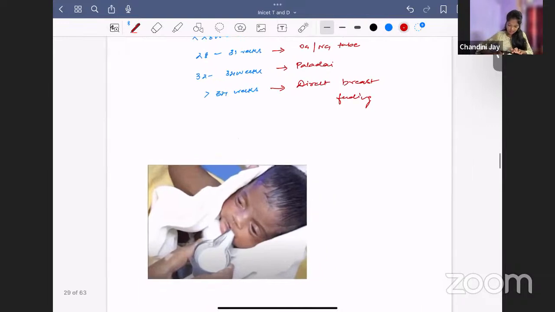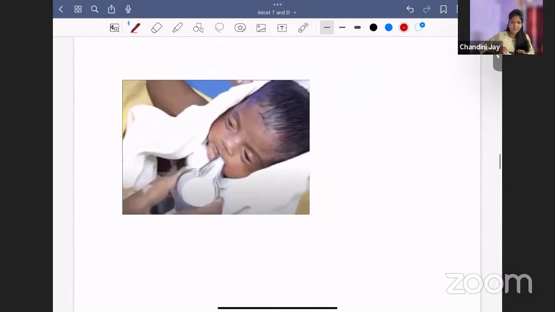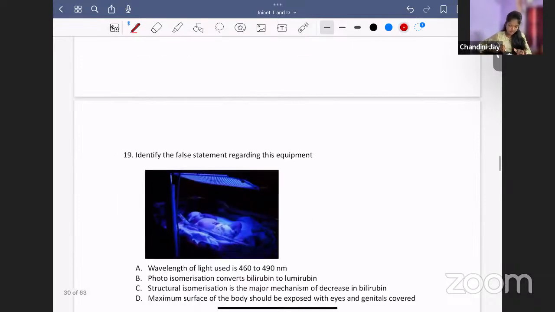Can you see what this is in the image? You would have seen this. This is called a paladai. Okay. Fine. Going to the next question.